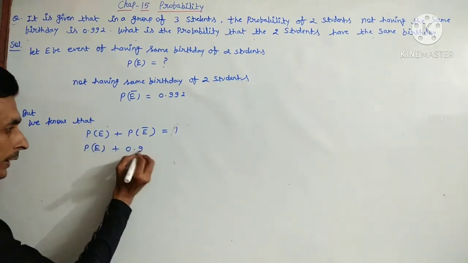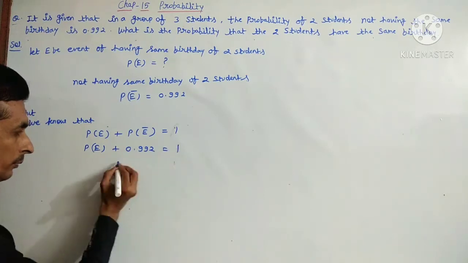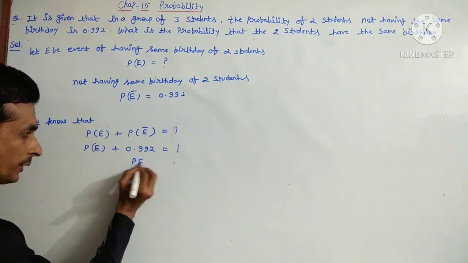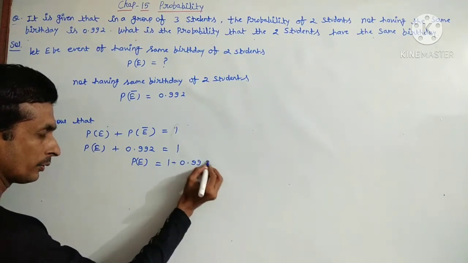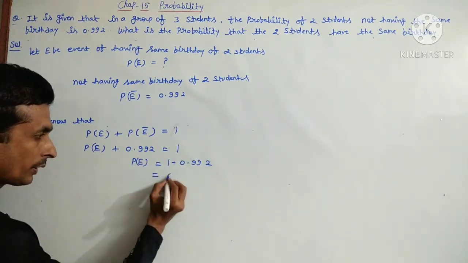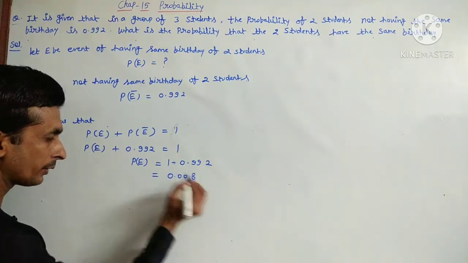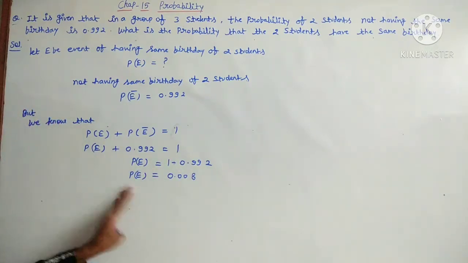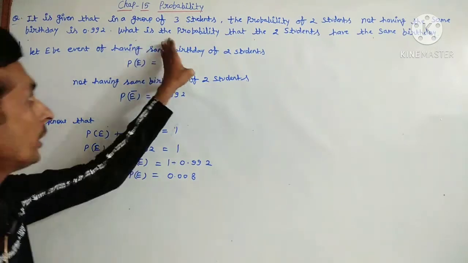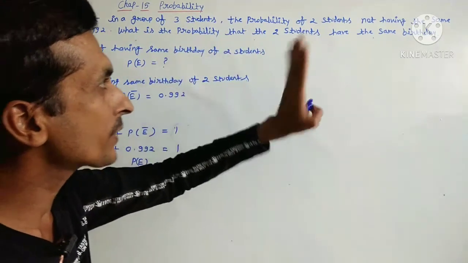So you can put the value: P of not E is 0.992, and P of E is equal to 1 minus 0.992. After subtracting you will get 0.008. So this is your answer, P of E. You have to find out the probability that two students have the same birthday.